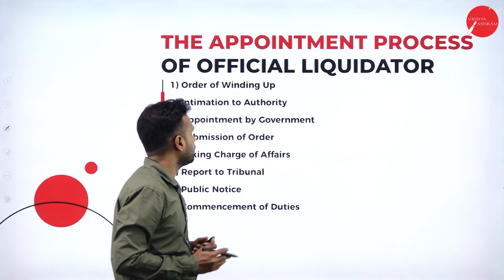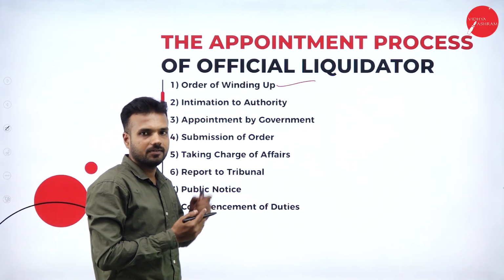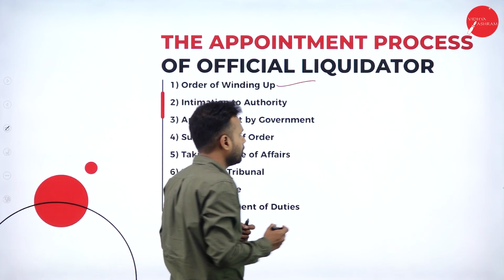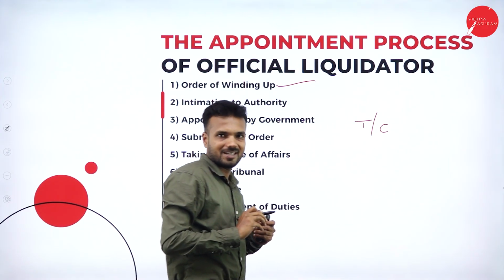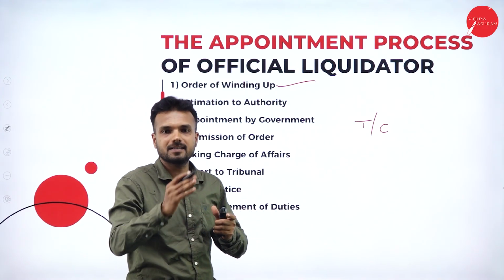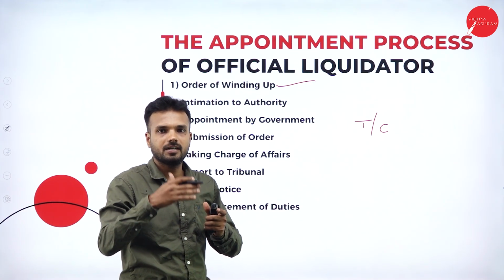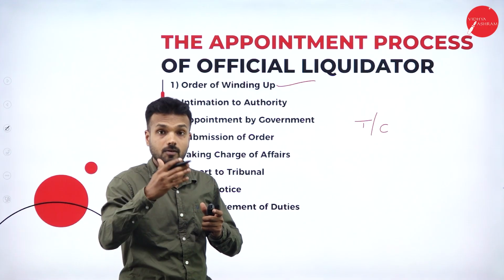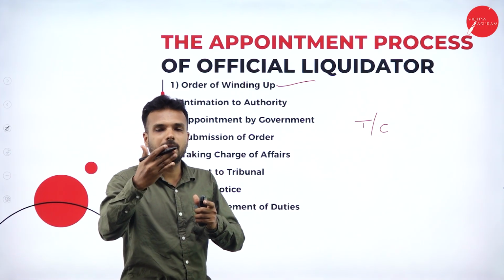When it comes to the appointment process, the first stage is the order of winding up. Who is going to give the order of winding up? This order of winding up should be given by a tribunal or a court. On what basis is it going to pass the order? It must have certain reasons, whether it is a compulsory liquidation or a voluntary liquidation. Why does a company voluntarily get liquidated?